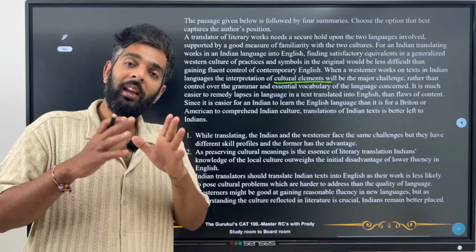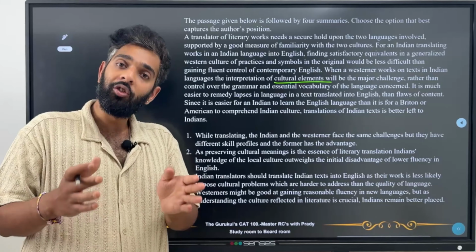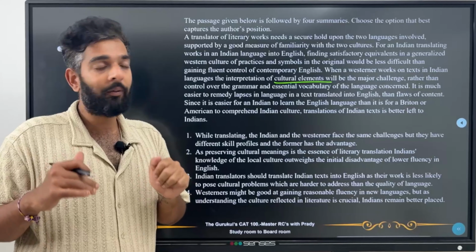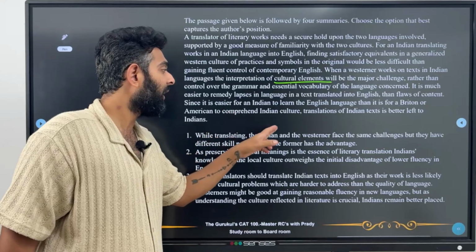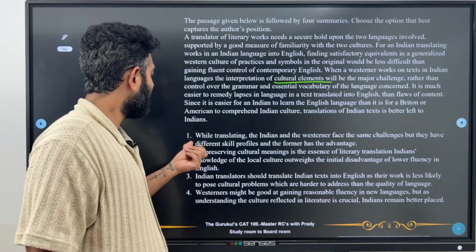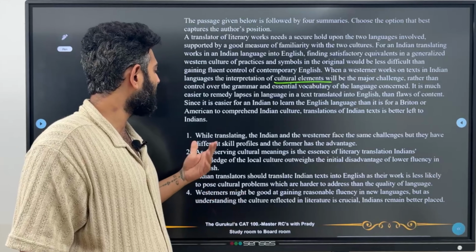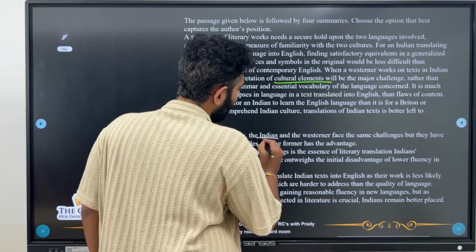That is why any Indian translations into English should be left to the Indians themselves. Now let's look at the options. Option 1 says: while translating, the Indian and Westerner face the same challenges, but they have different skill profiles, and the former has an advantage. That means the Indian has the advantage.